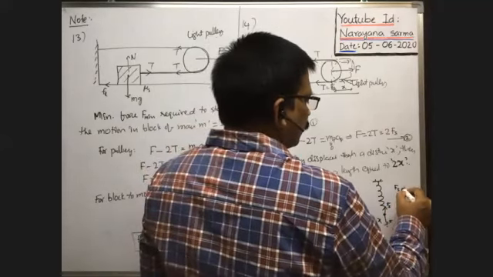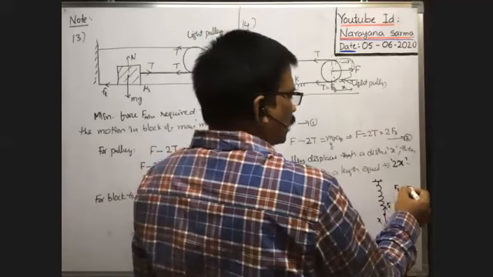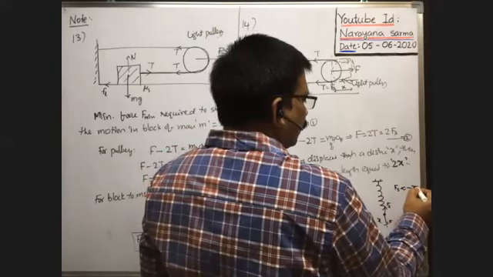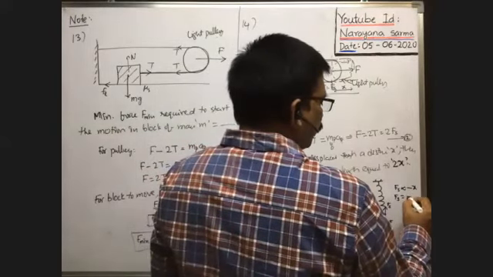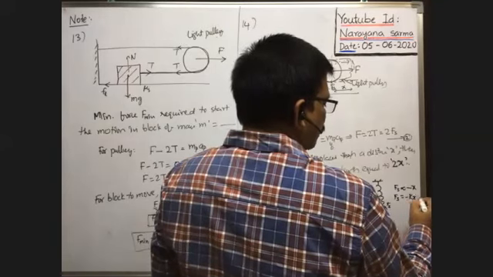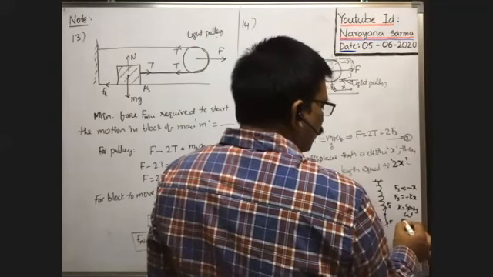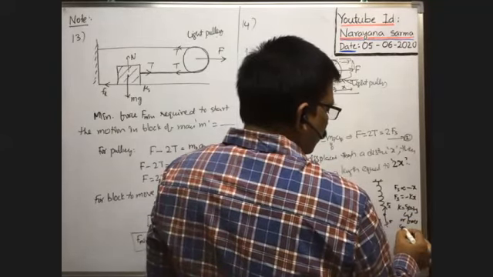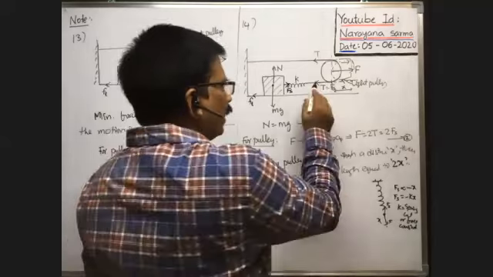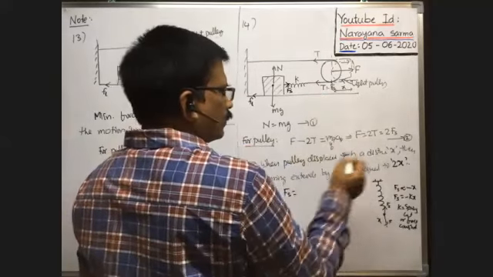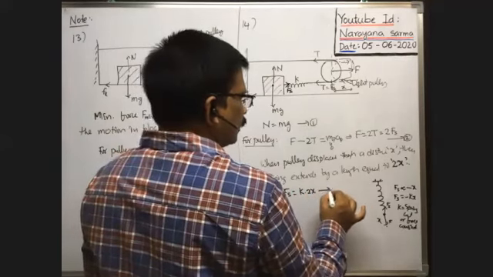Spring force is in this direction, whereas the extension is in this direction. That's why spring force is directly proportional to the minus of the extension in the spring. Or Fs is equal to some proportionality constant k into minus x, that is minus kx, where k is called the spring constant, or also called the force constant of the spring. Therefore, whenever the spring is extended by 2x, what is the spring force developed? It means k into 2x. k into 2x. This is equation 3.